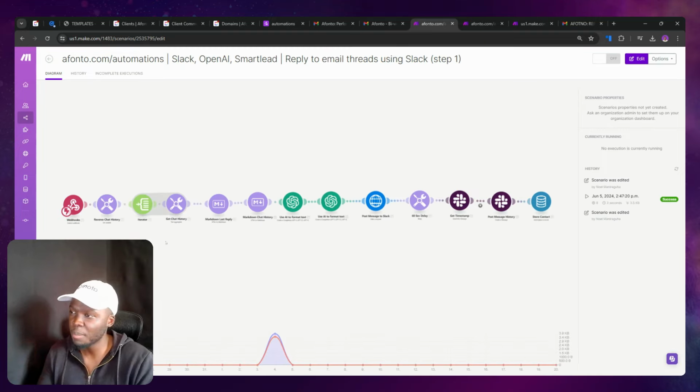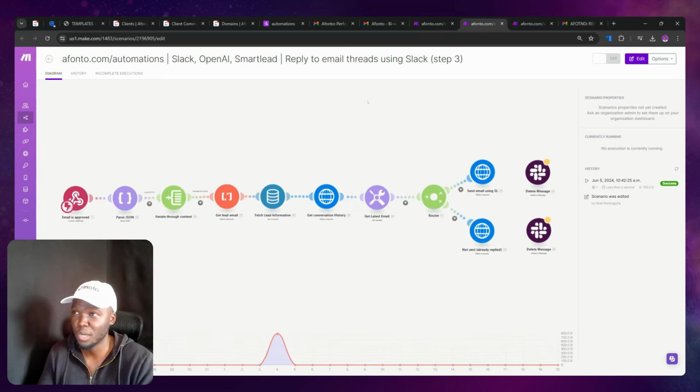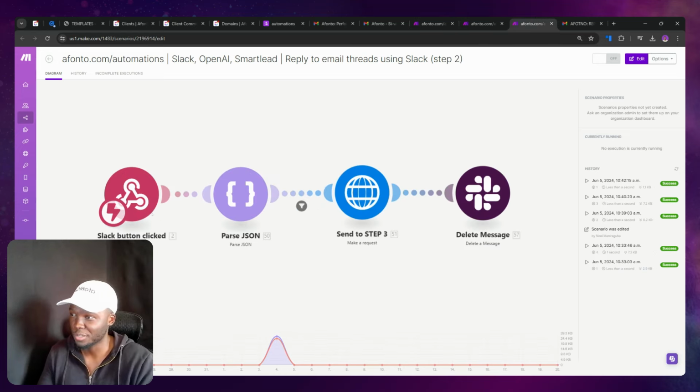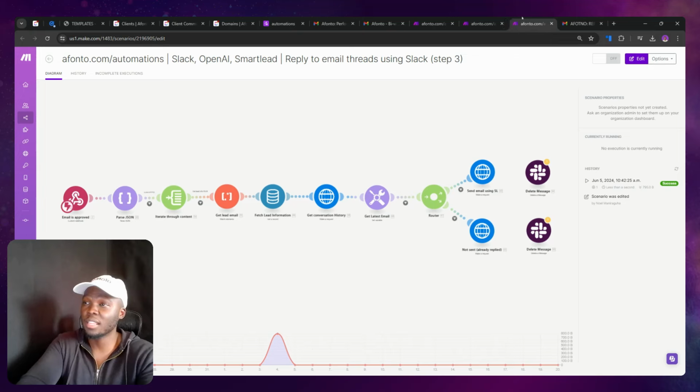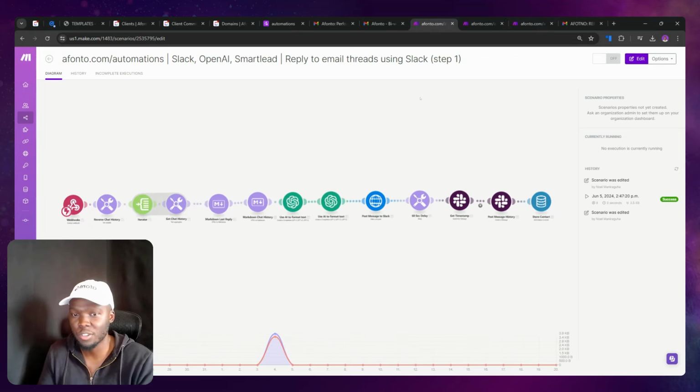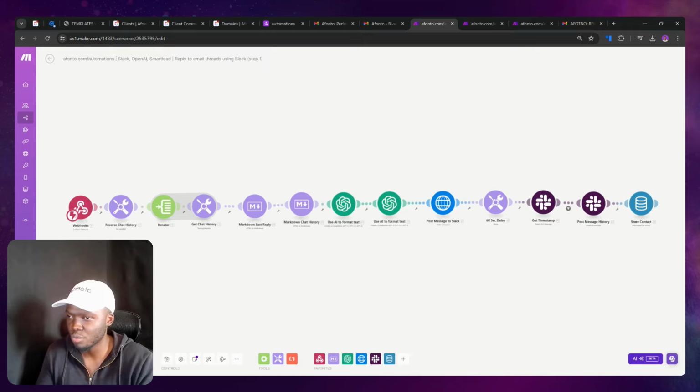This is a 3-step automation, and look how many modules it has. It's got a bunch of modules, right? And then look at this one. It has a bunch of other modules. And then this one, also a bunch of modules, right? And so the level of complexity that this particular automation has is so much higher than most automations, yet people try to set this up.